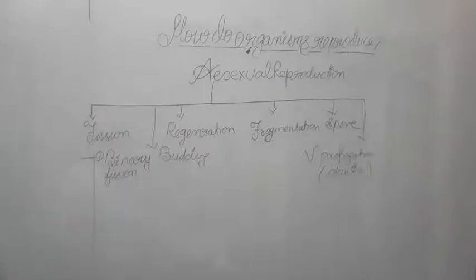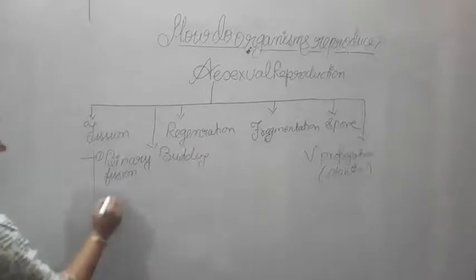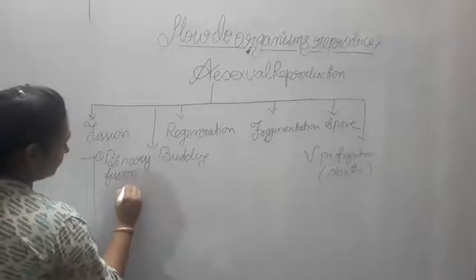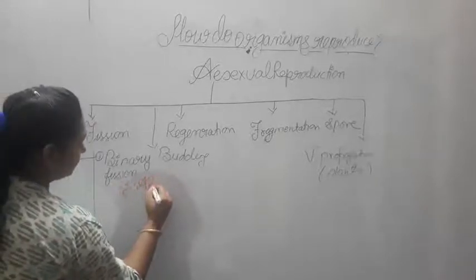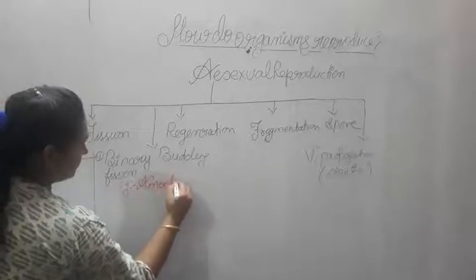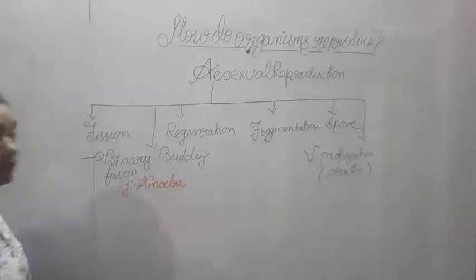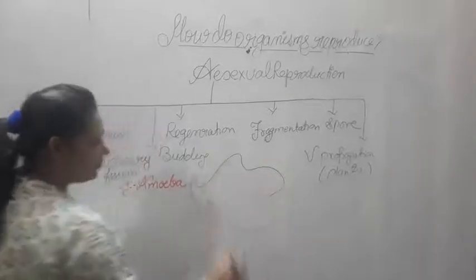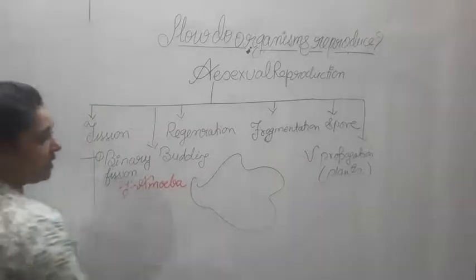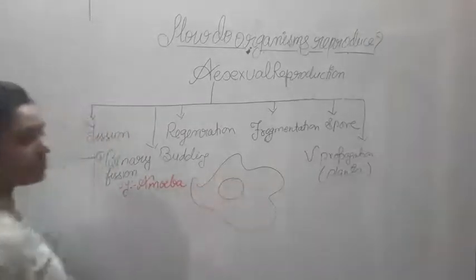The example of binary fission is the amoeba. You know that amoeba has an irregular shape. Now this amoeba has a nucleus in the middle.